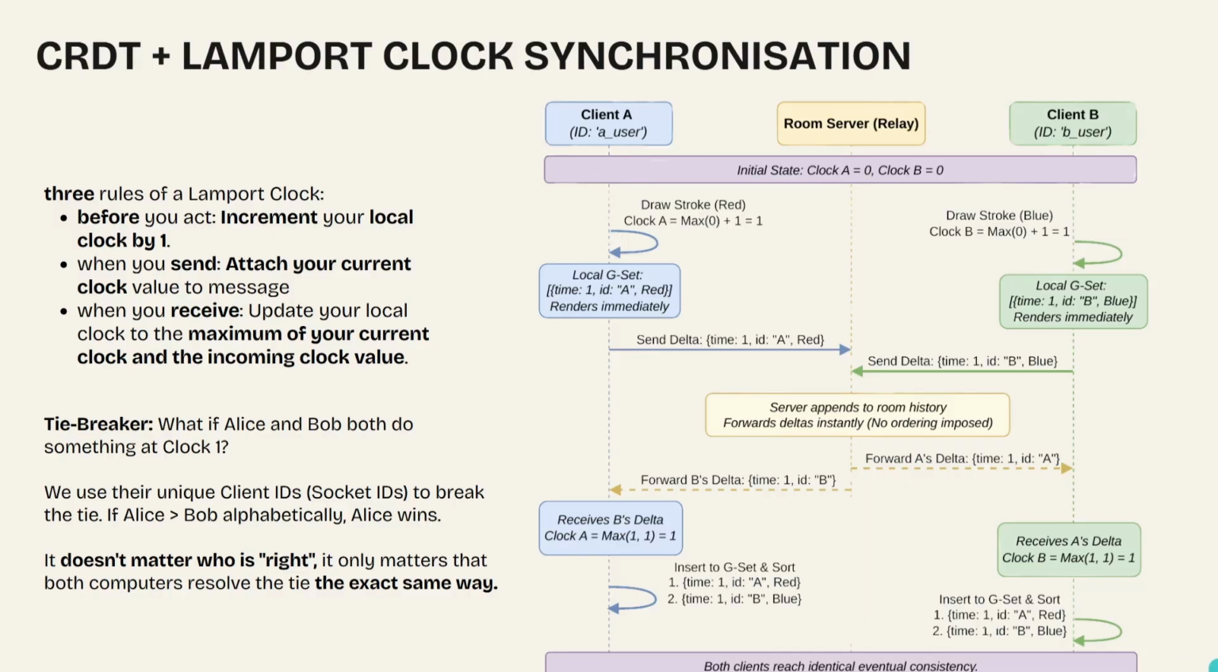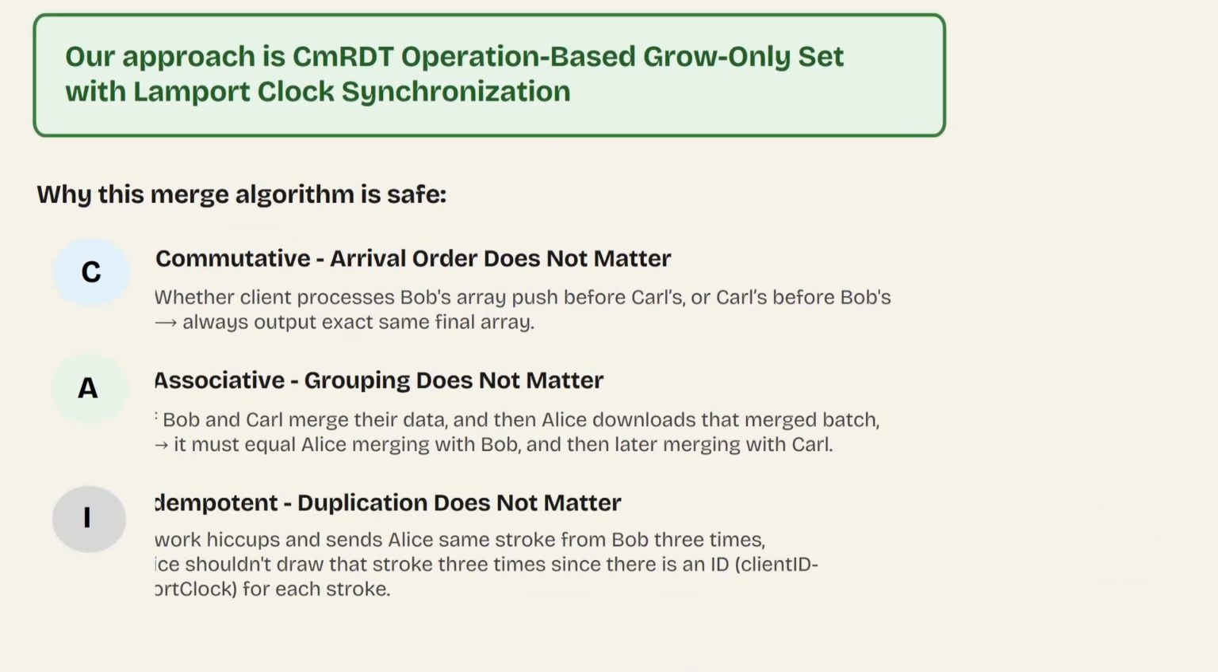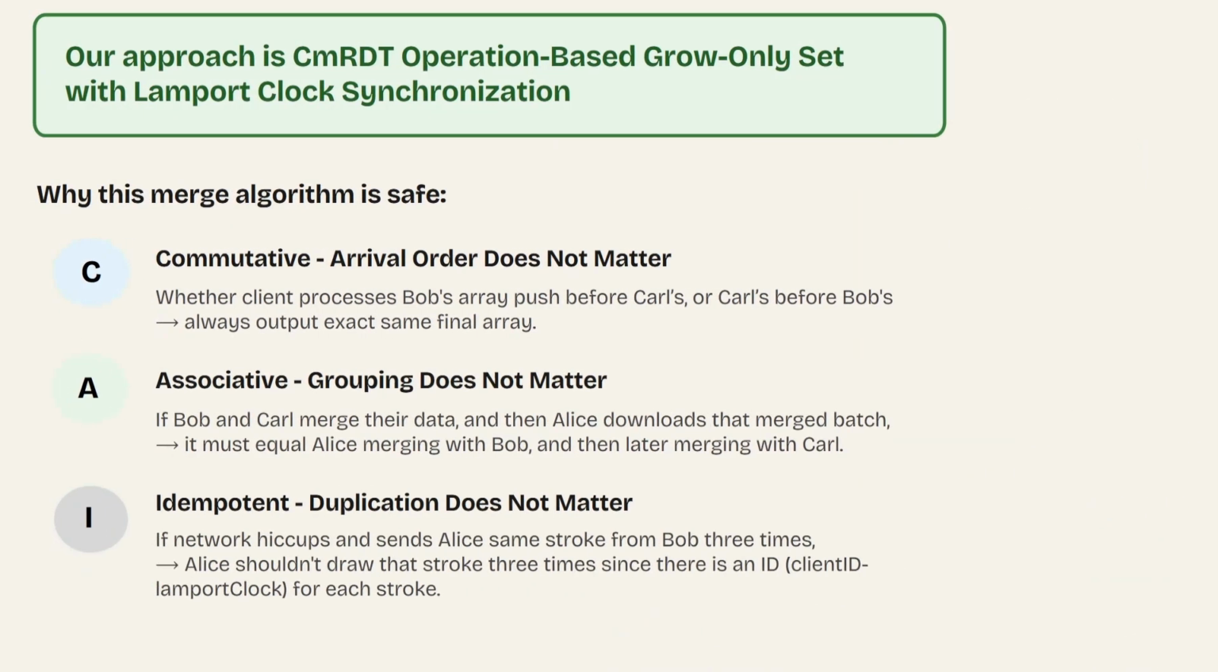This merge algorithm is safe because it satisfies all the properties of a CRDT. Commutative, arrival order does not matter. Associative, grouping does not matter. Idempotent, duplication does not matter.